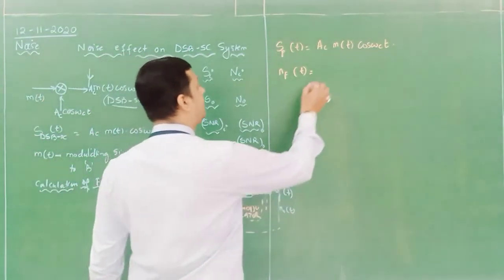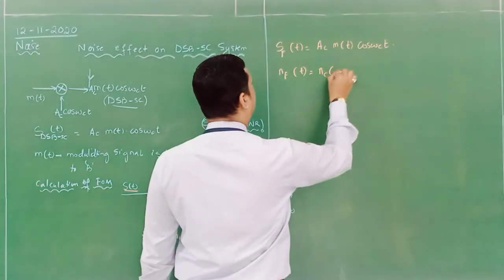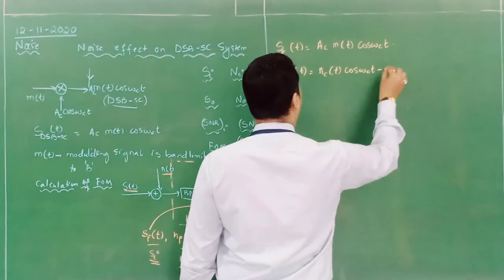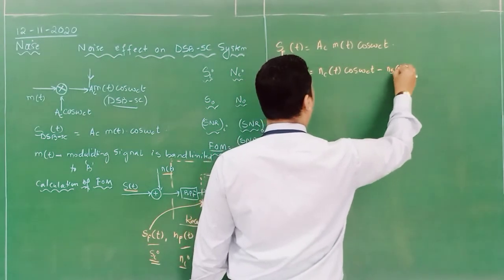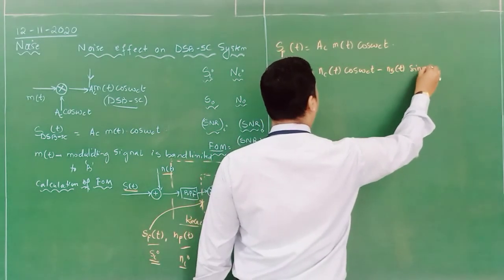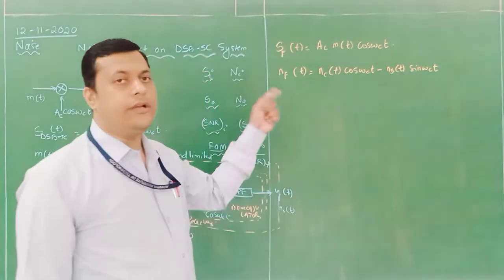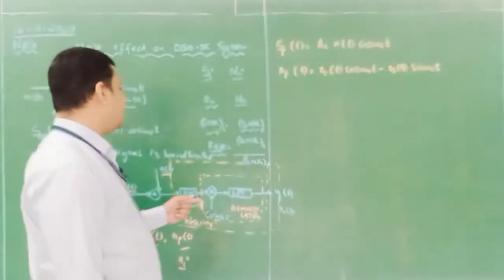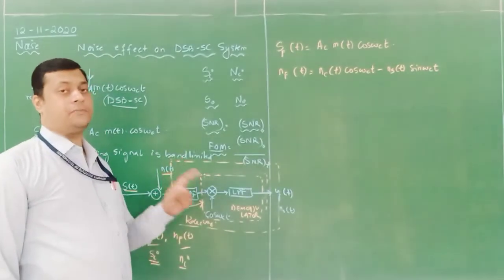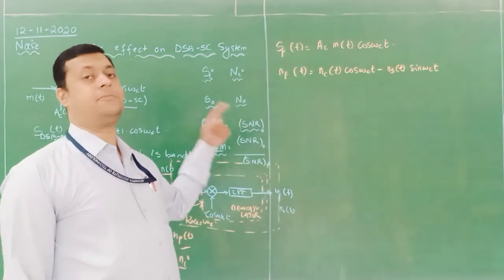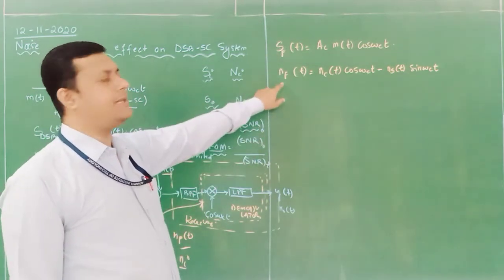So here NF of t I can write as nc of t cos omega ct minus ns of t sin omega ct. Done. So these are the two input signals to the demodulator. One is with respect to the modulated signal, that is SF of t. One is with respect to the noise component, that is NF of t.